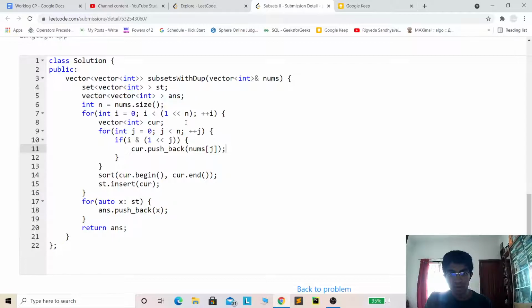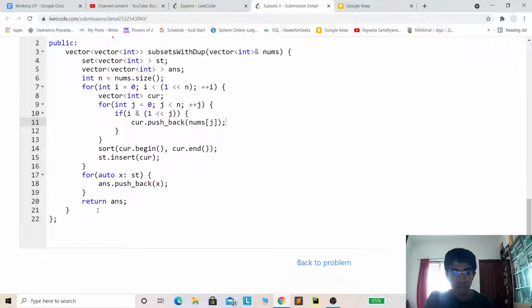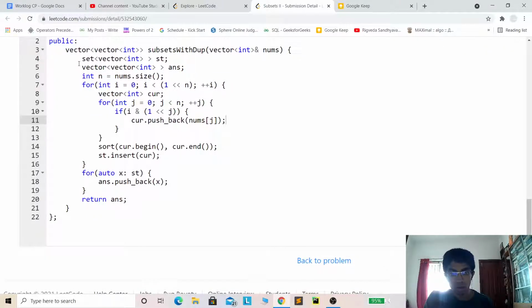Whatever subset is generated, cur is the current subset, I'm inserting it into the set, and the set will ensure that all the subsets are unique. After iterating through both for loops, we come out of the outer for loop, and then I'm transferring all the subsets from the set to a vector, and returning it.